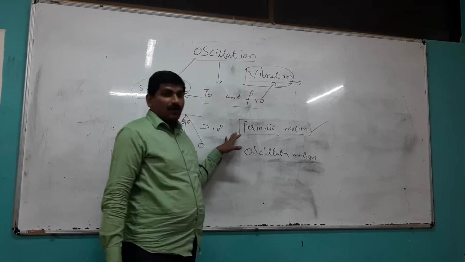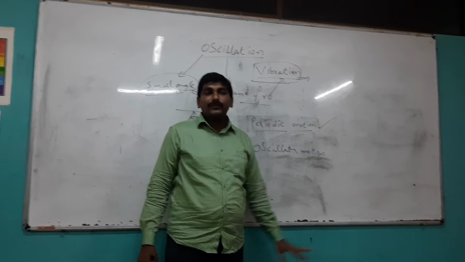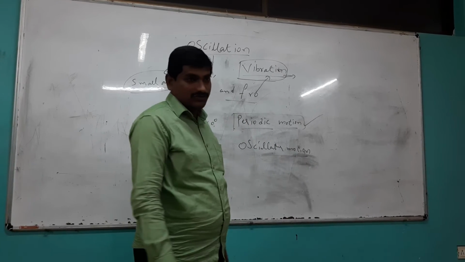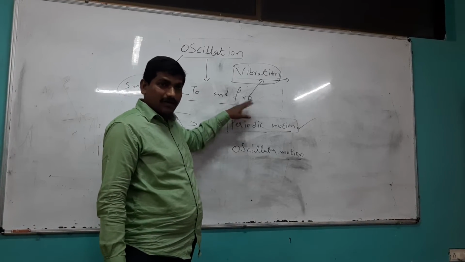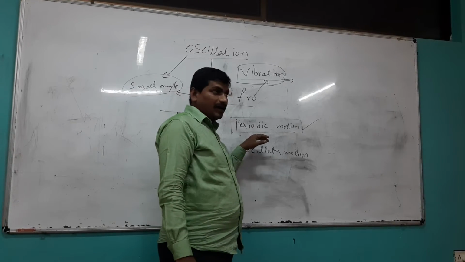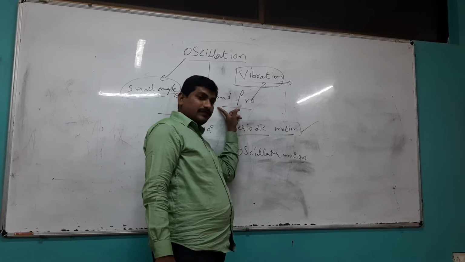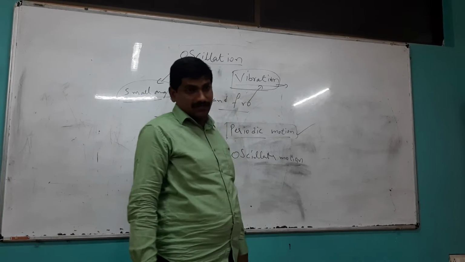Yeah, very good. All oscillatory motions can be taken as periodic motion. All periodic motions may not be oscillatory motion. Oscillatory motion means it must be to and fro. We will take it further, that it is also through the mean position. But it might be periodic, while all periodic motions may not be oscillatory motion.